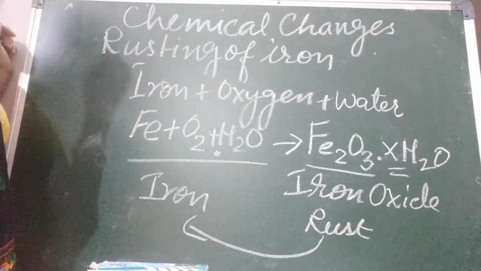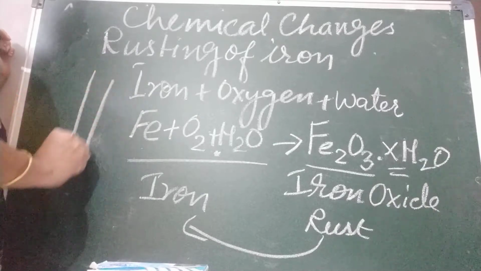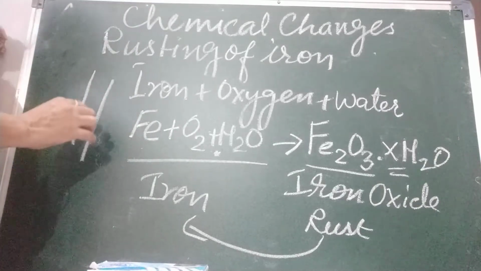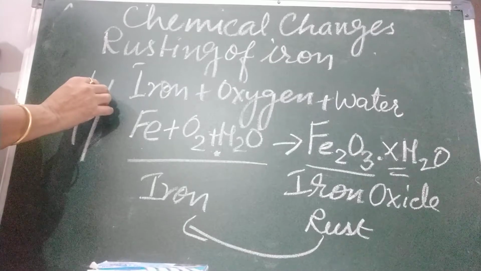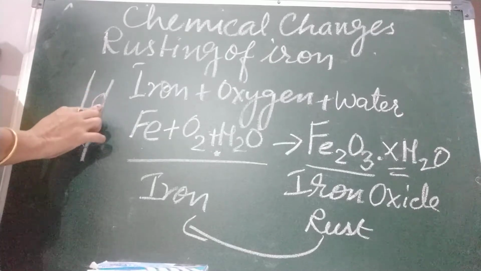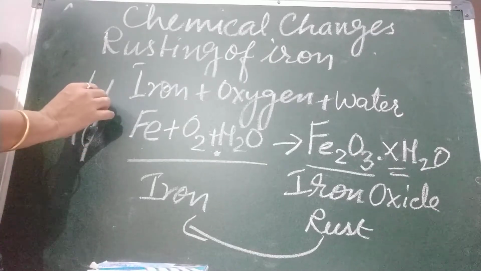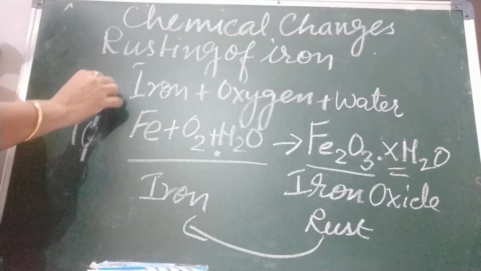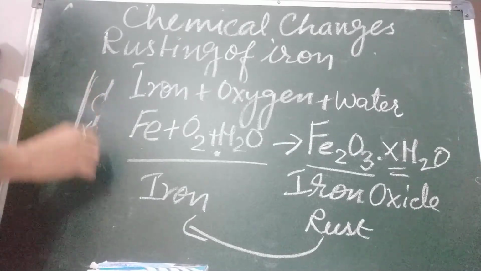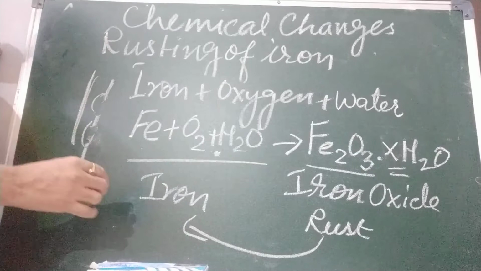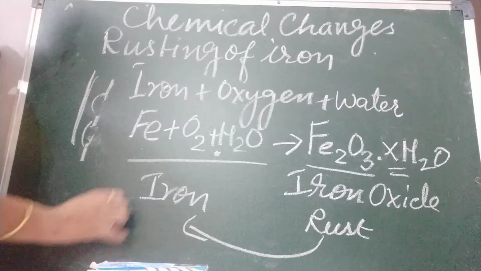Children, you can see this. Any pipe lying on your roof, after many years you will find holes in it. Why are these holes formed? Because of rusting. This rusting eats away iron. What does this rusting do? Eats away.